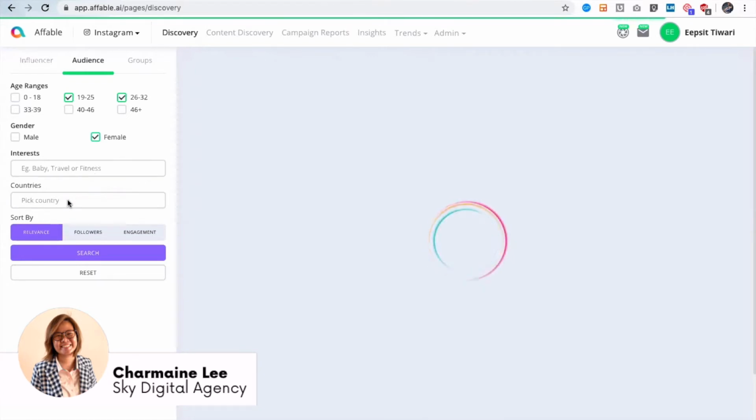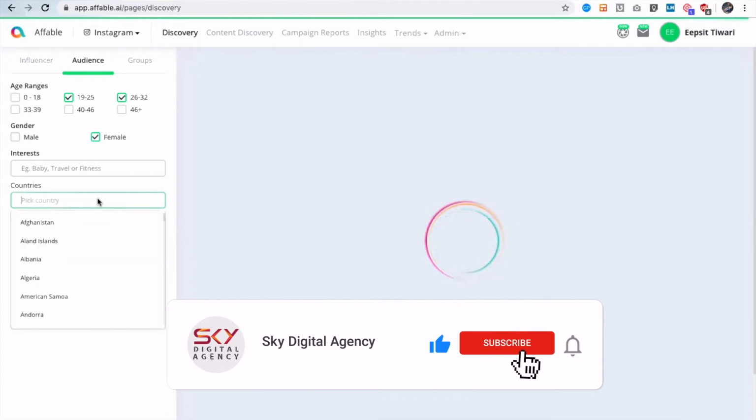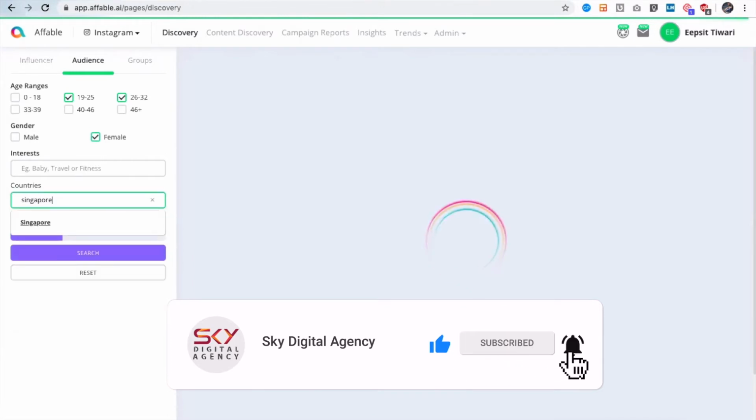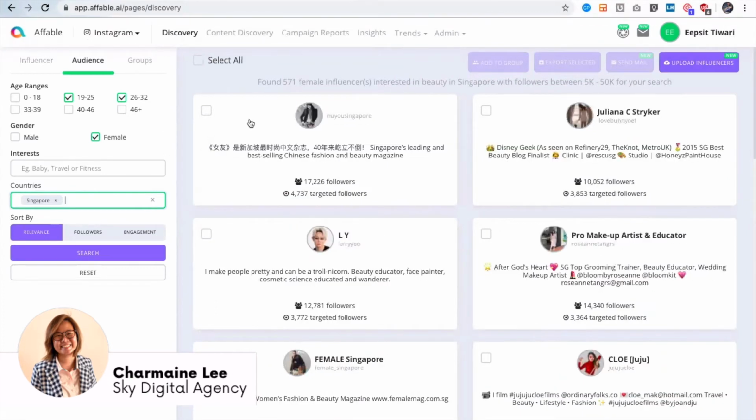Let me put in Singapore as well, and the system will recalculate. Now out of those 571 influencers, Juliana has around 10,000 overall followers, and she has 3,800 targeted followers, which means 3,800 followers from her total audience fall into this age group, this gender group, and the country is Singapore.